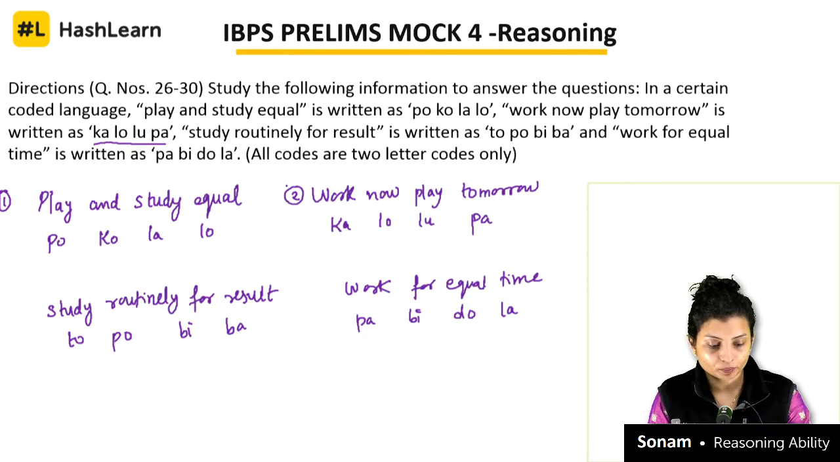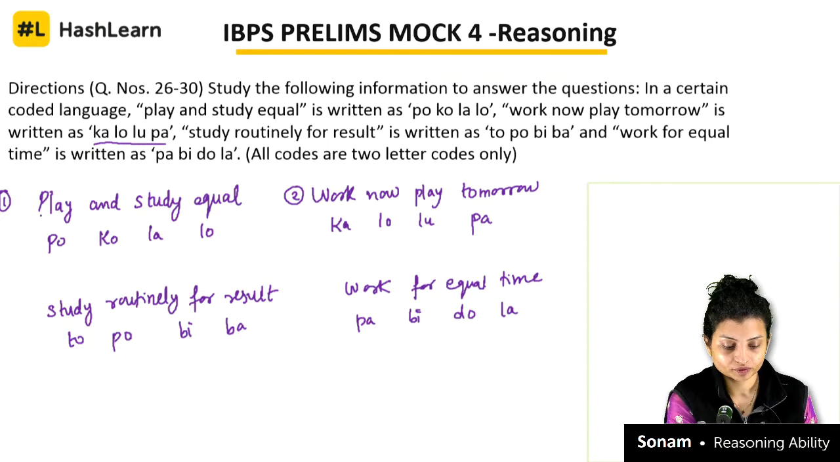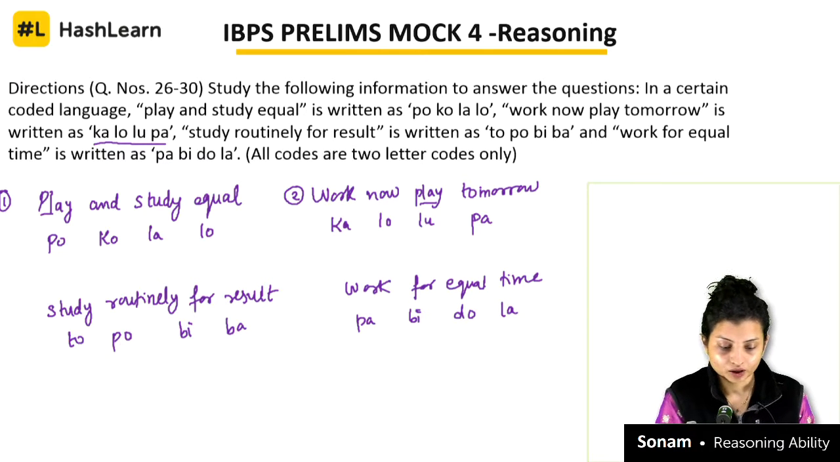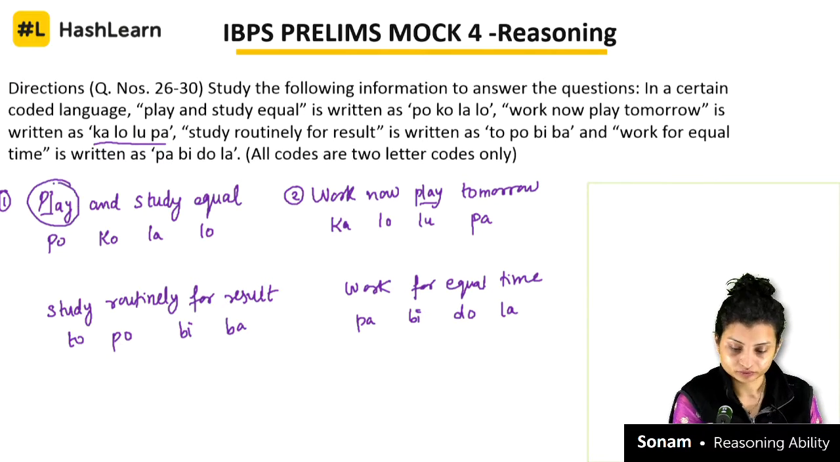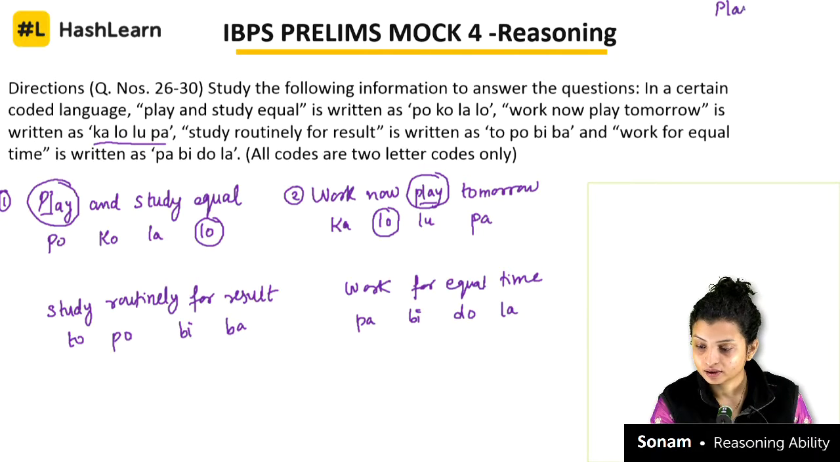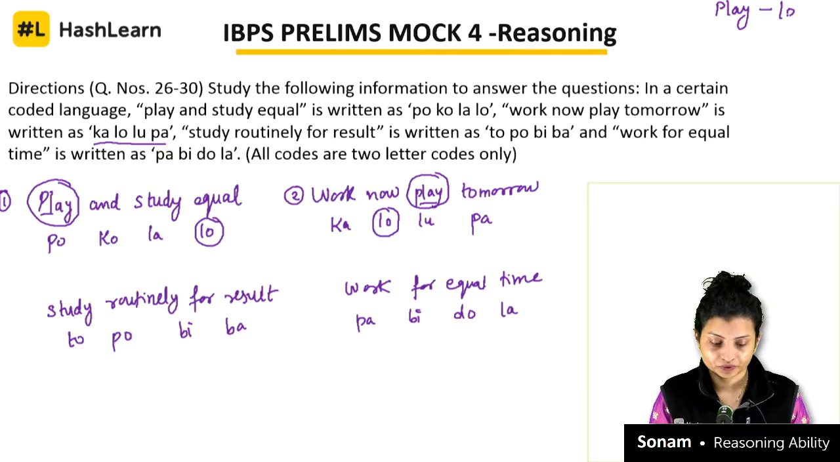Is play common in both of the statements? Yes. Is "and" over here? No. Study is also not here, equal is also not here, so only play is common in both of them. So let's circle play. Now look which code is common in both of them. PO is there? No. KO is there? No. LA is there? No. LO is there, correct? So from here I can say that play is LO, right?